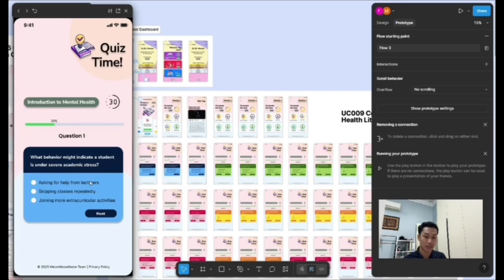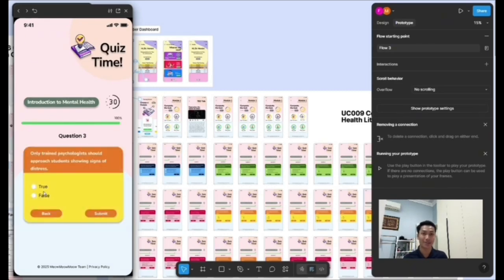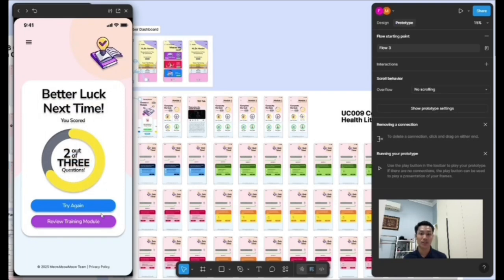If you answer correctly, it turns green, and if you answer wrongly, it turns yellow. If you answer false, okay, true. It will count the number of true or false depending on the number of questions. Say now I got 2 out of 3, and I can review the training module or try again. If I review the training module, the quiz score will be updated to 2 out of 3.